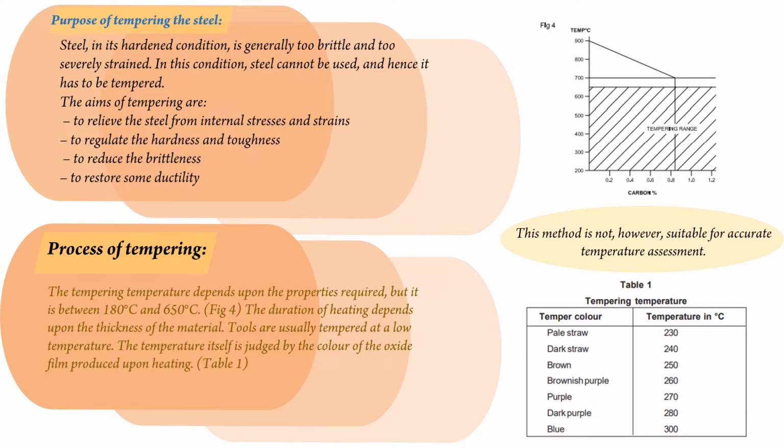Process of tempering. The tempering temperature depends upon the properties required, but it is between 180 degrees Celsius and 650 degrees Celsius as shown in figure 4. The duration of heating depends upon the thickness of the material. Tools are usually tempered at a low temperature. The temperature itself is judged by the color of the oxide film produced upon heating as shown in table 1. This method is not, however, suitable for accurate temperature assessment.